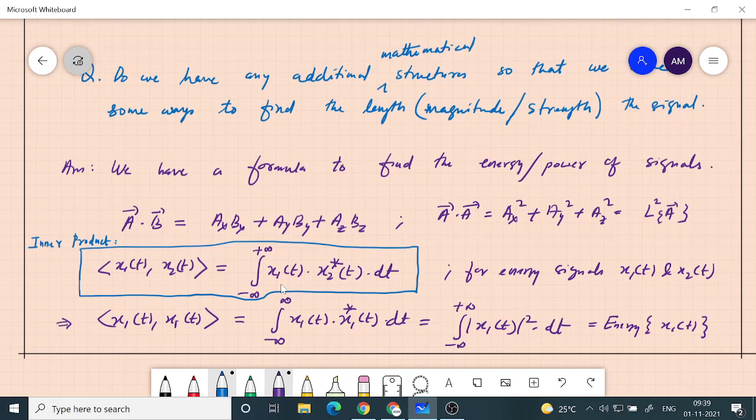Just like a dot product, you get some constant, right? When you take the dot product of two vectors, you get a constant value, which we call the length square. Similarly here we will get a complex value if the functions are complex; if they are real, we will get a real value. Two functions are given as input and the inner product is calculated, and you get some value out of it.